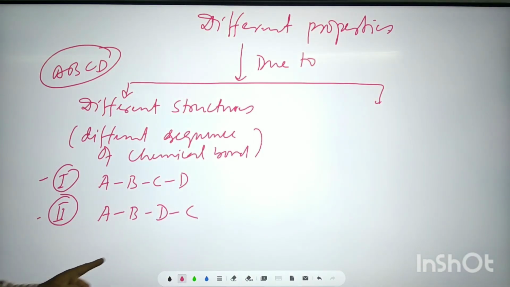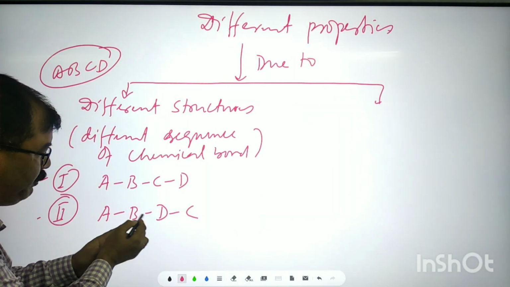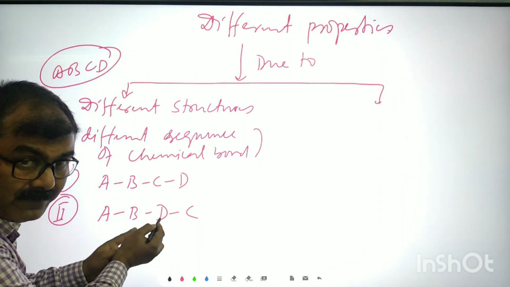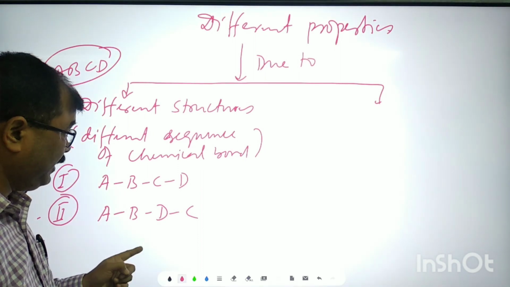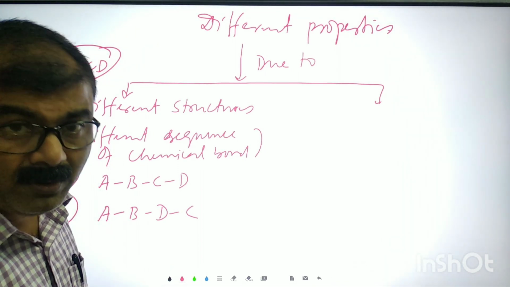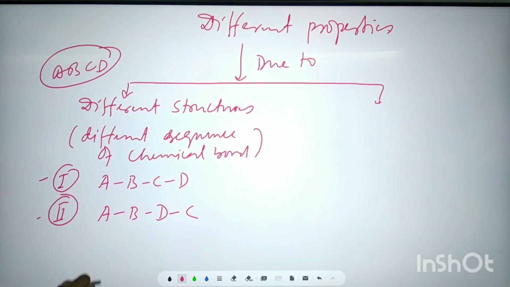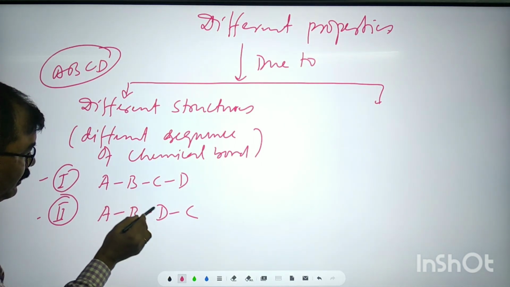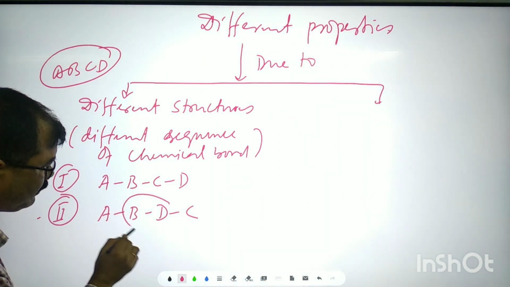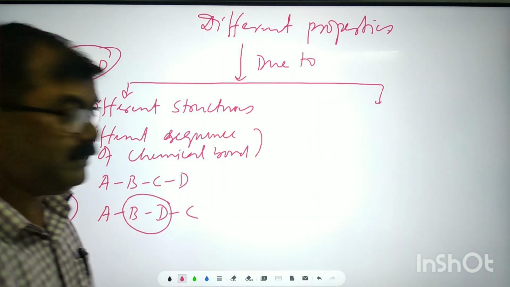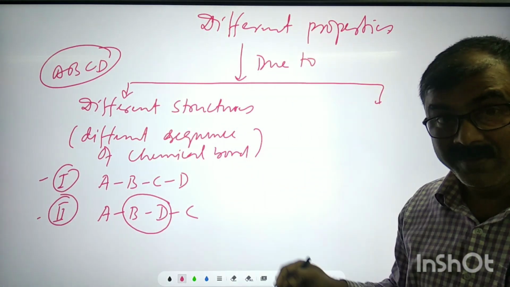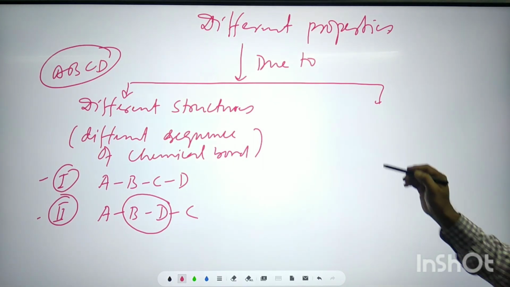See here, with B, D is connected. The connectivity is different. In structural isomers, the connectivity, that is the sequence of chemical bonds, is different. Here it is BC, here it is BD. Connectivity is different. That is why structural isomers. You need to understand very nicely.